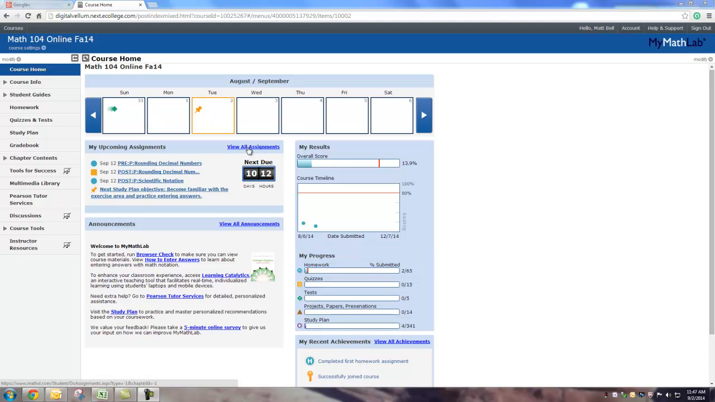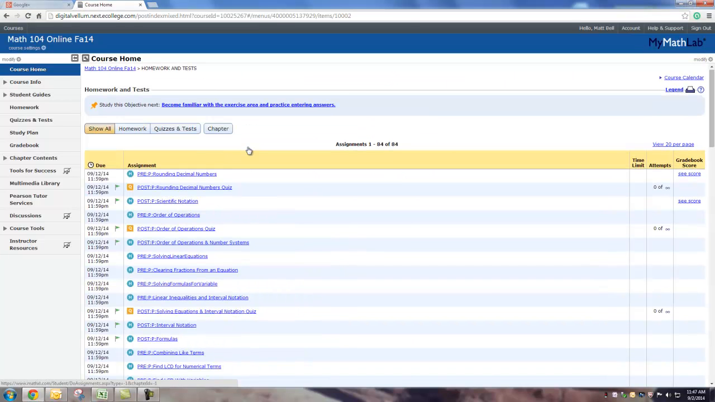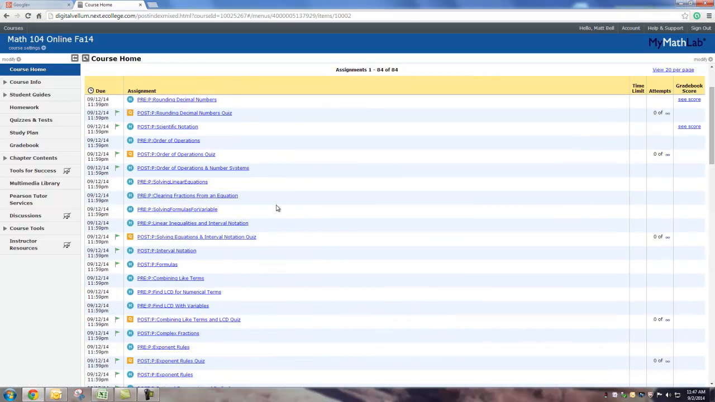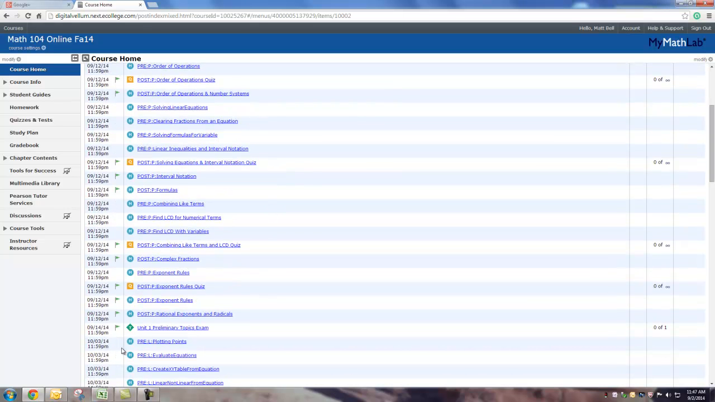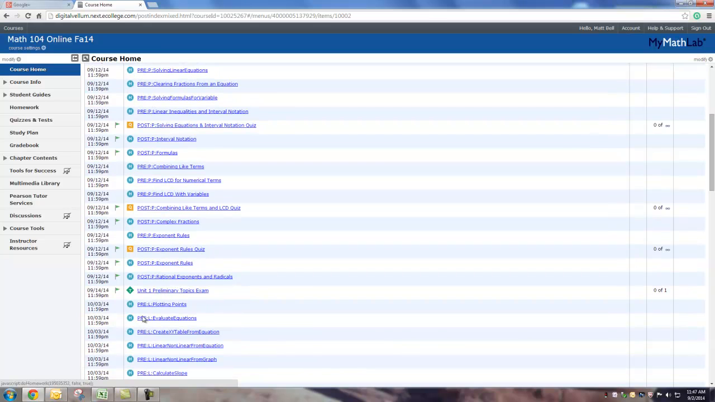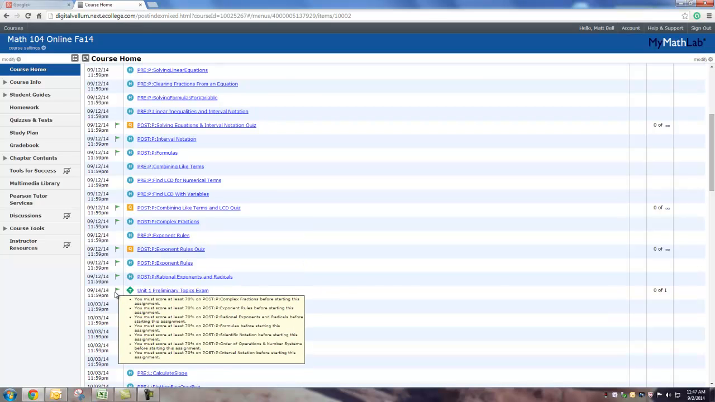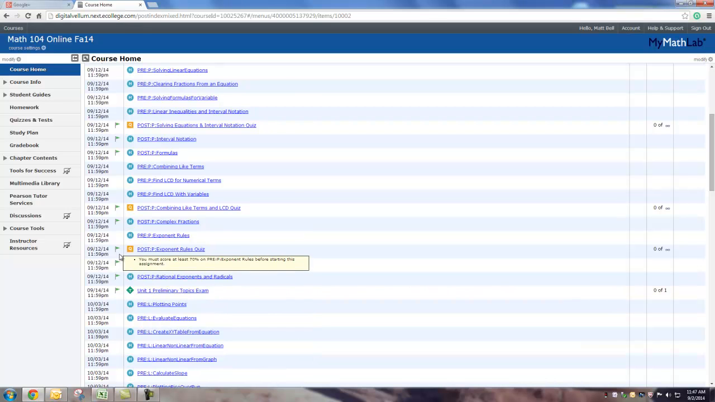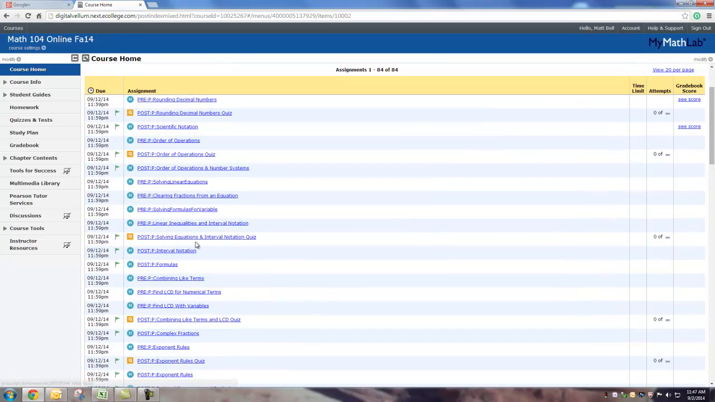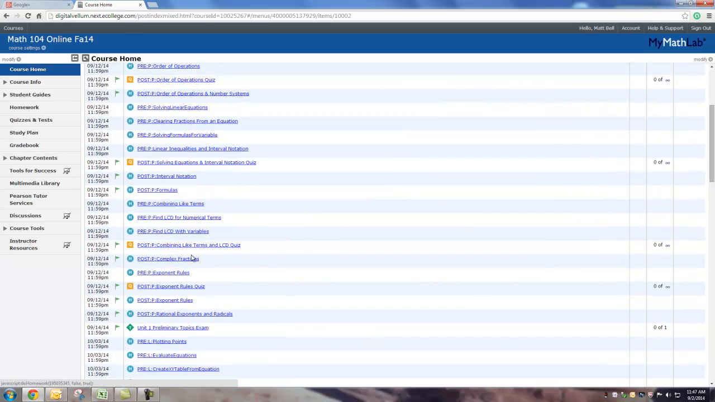Notice in here if I click the view all assignments button to get to my homework, it pulls up all of my homework assignments. Something different that was added on Sunday night was here is your Unit 1 Preliminary Topics exam. Notice your exam will be done online through MyMathLab. You have a prerequisite for every post-class assignment that came before it of a 70, and then for each post-class assignment you have the quiz, and for each quiz you have the pre-class. So basically you have to get a 70 on every assignment before you can start the exam.